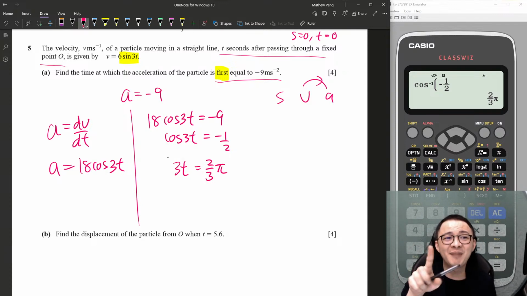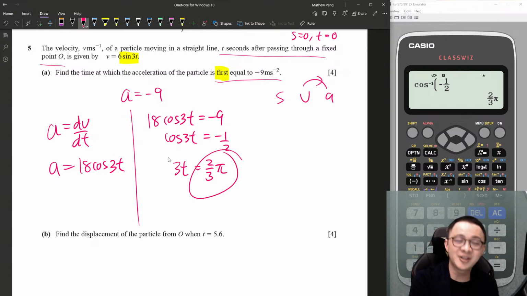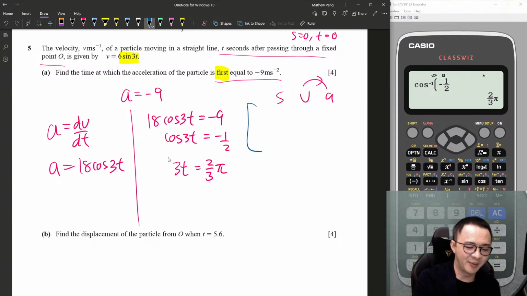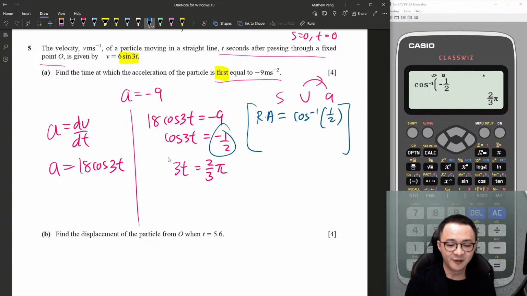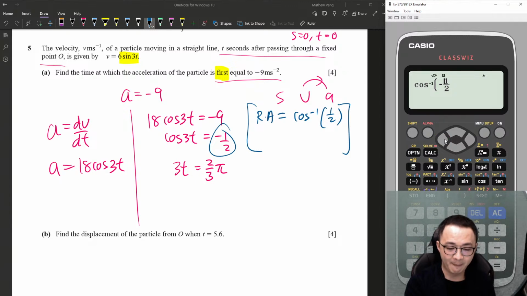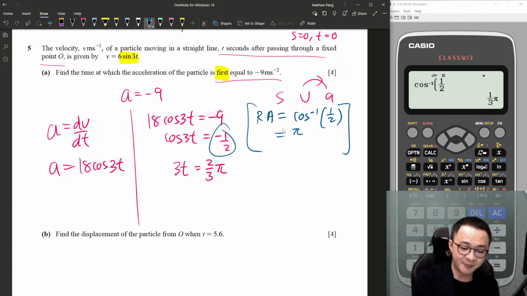If they want you to find more than one answer, you cannot use this to continue to find the next angle, unless you are very smart in trigo, then you can figure it out. Or else it's super hard. So normally I recommend my students, whenever you see a negative, find the reference angle first. Reference angle means you throw the cos to the other side, ignore the negative, and just type the positive one. You get pi/3. The reference angle is pi/3.